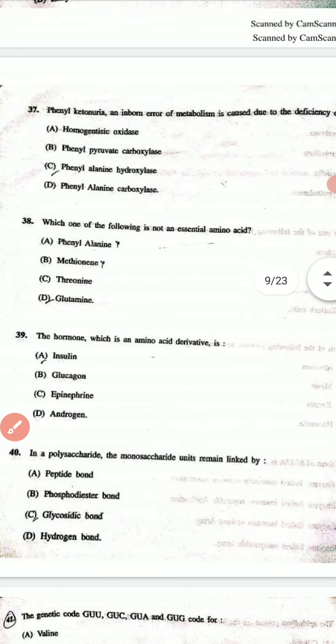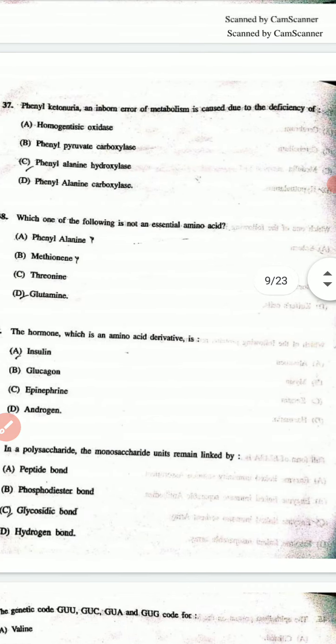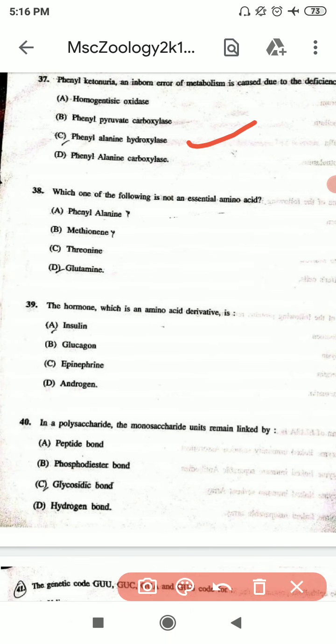37th question is phenylketonuria, an inborn error of metabolism, is caused due to the deficiency of, and the correct option is C. 38th question is which one of the following is not an essential amino acid, and the correct option is D. 39th question is the hormone which is an amino acid derivative is, and the correct option is C. 40th question is in a polysaccharide the monosaccharide units remain linked by, and the correct option is C.